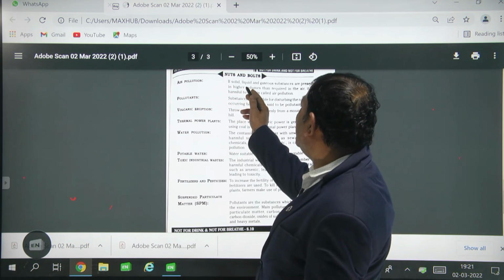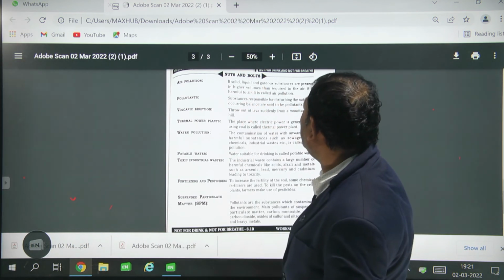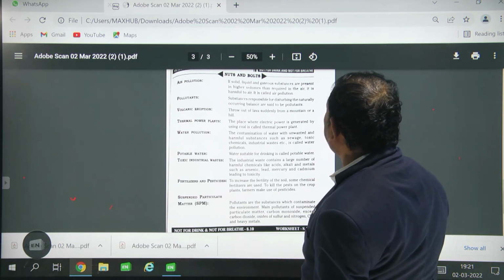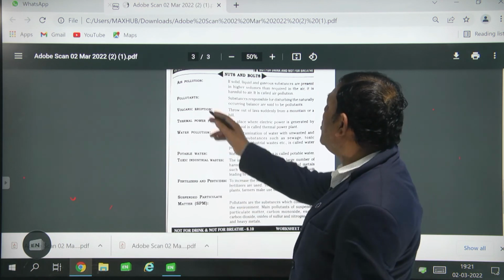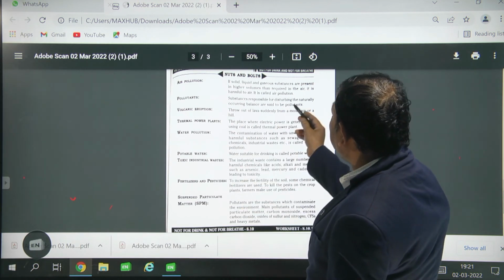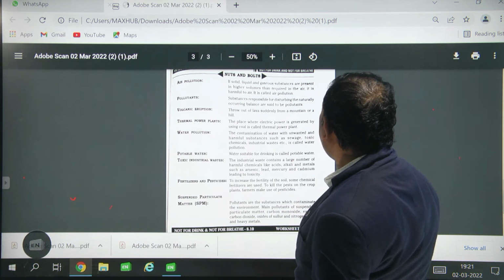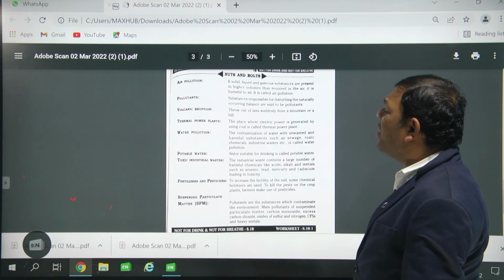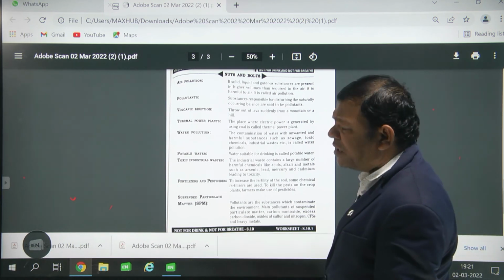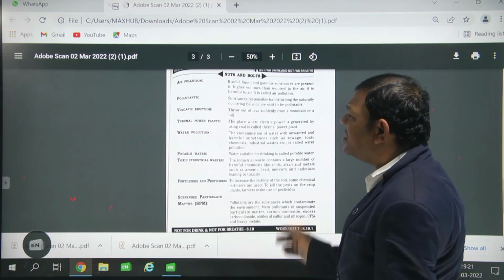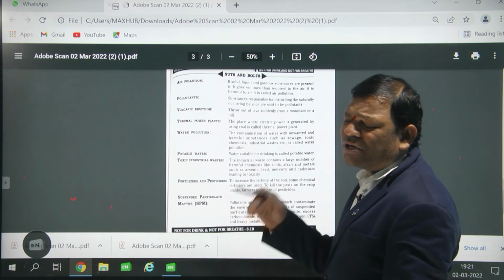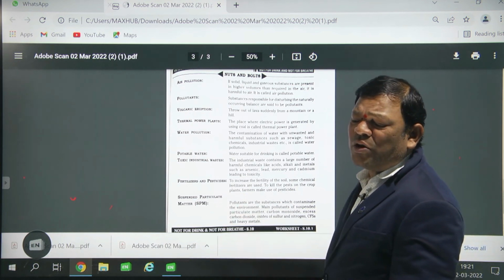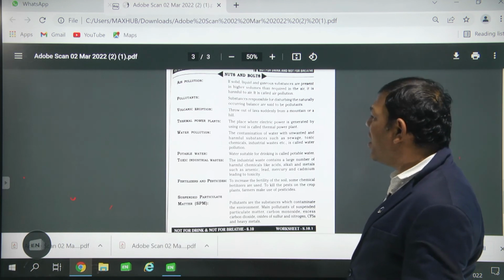So air pollution is when solid, liquid, gaseous substances are present in higher volume than required in the air. Substances responsible for disturbing the naturally occurring balance are called pollutants. If the pollutant is in the air, it is an air pollutant. If in the water, it is a water pollutant. If in the soil, it is a soil pollutant.